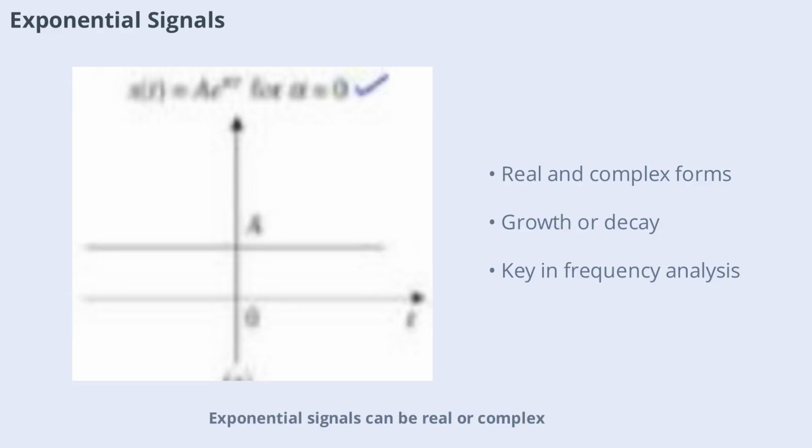Exponential signals can be real or complex. A real exponential signal is x(t) = Ae^(at), where the sign of a determines if the signal grows or decays. Complex exponentials x(t) = e^((σ + jω)t) combine exponential growth or decay with oscillation and are fundamental in analyzing system responses and frequency content.